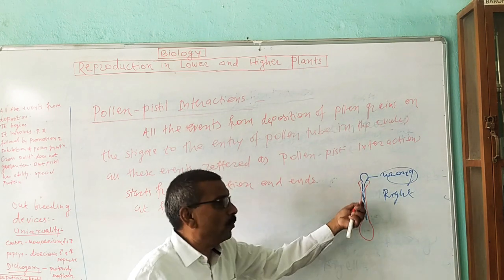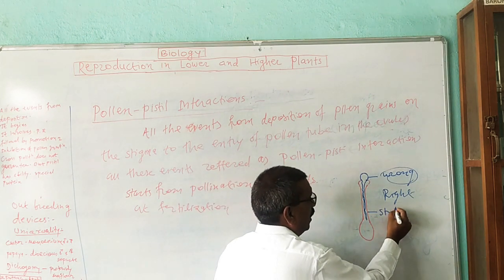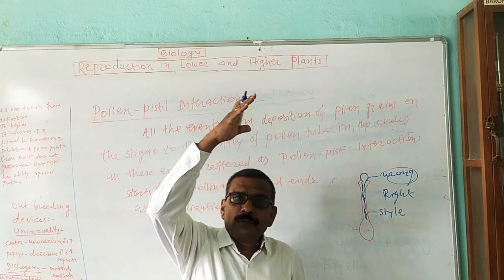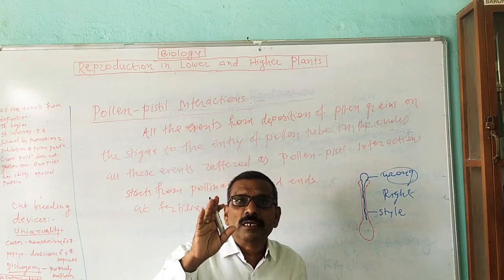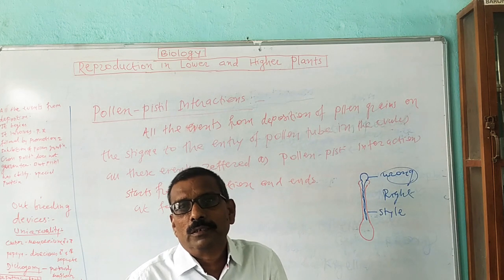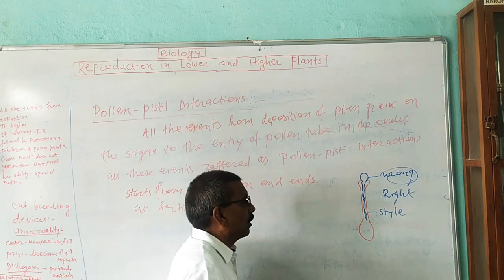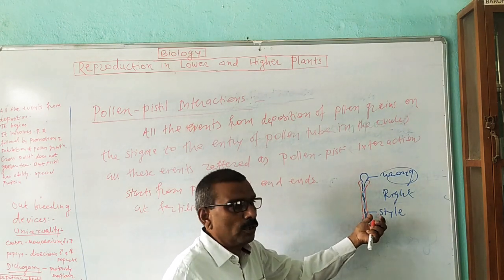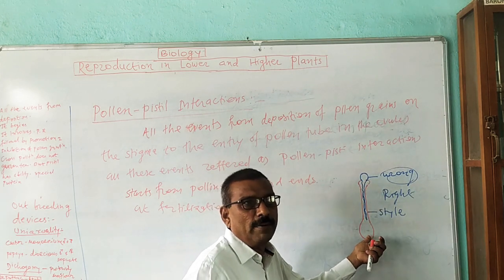Now that pollen tube travels through the style. The transfer of the pollen tube from the stigma up to the female reproductive organ is by certain chemicals which are produced in the female reproductive organ, and due to the attraction between the male and female reproductive organs, the pollen tube travels from the stigma up to the female gamete.